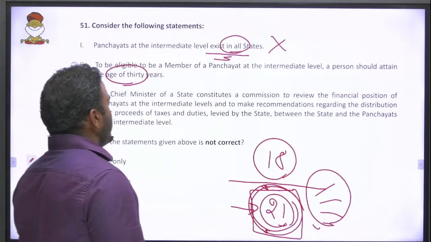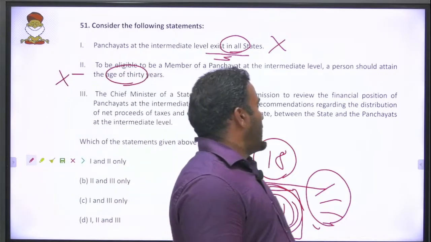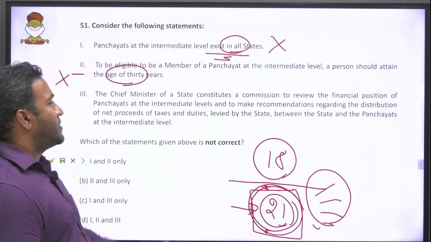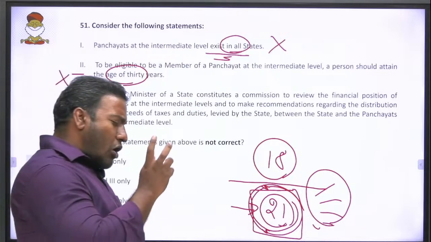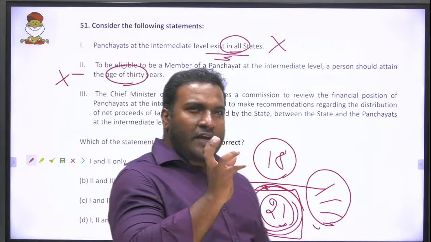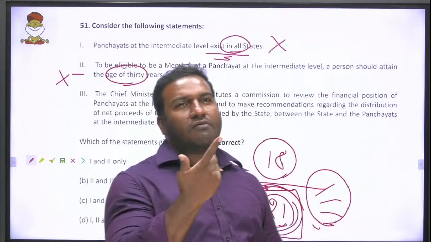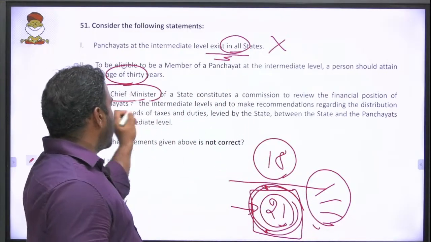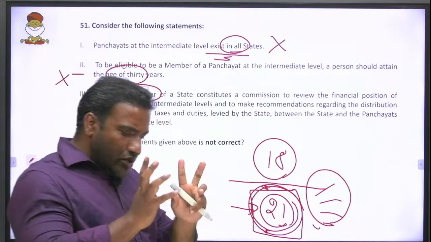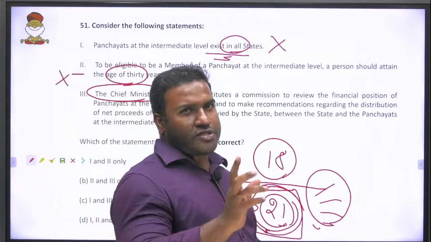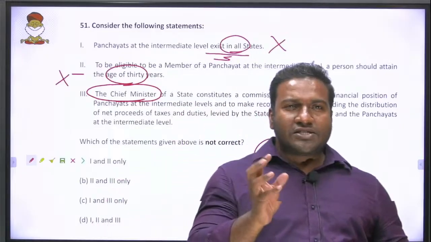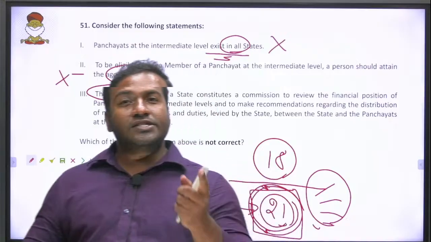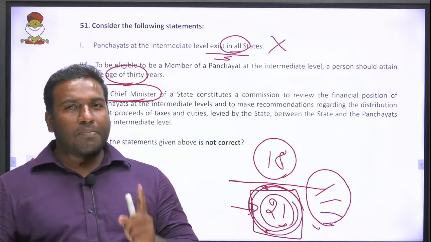Yes. Then, Chief Minister of the state constitutes a commission to review the financial position of panchayats at the intermediate levels. All executive power is vested with either the president or the governor. So your prime minister or chief minister will not be doing that. He will advise the president or governor to do that. Last year there was a question: annual financial statements are laid down by the prime minister. It is laid down by the president, not by the prime minister.